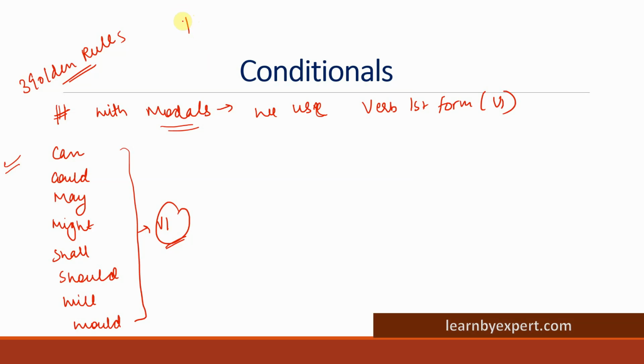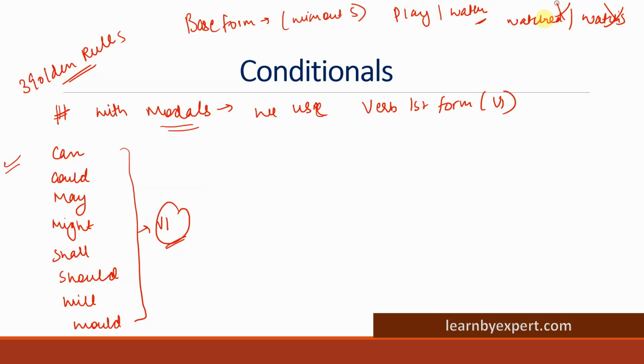So verb first form you can simply call the base form, the base form without s. Okay, for example, play, watch. So we will not write watched. We will not write watches. These will be incorrect.